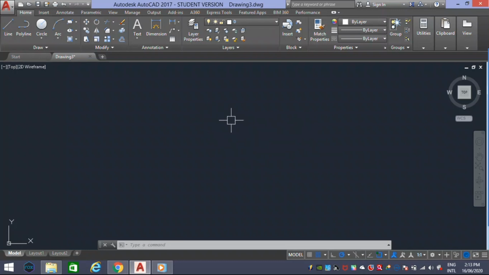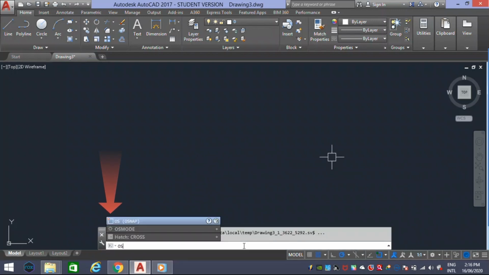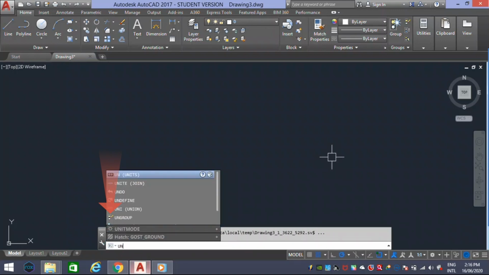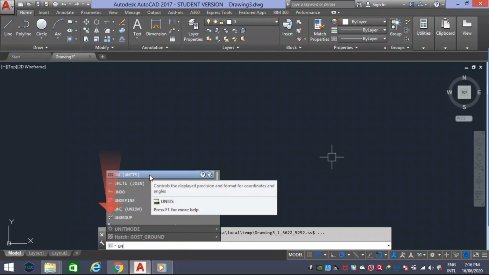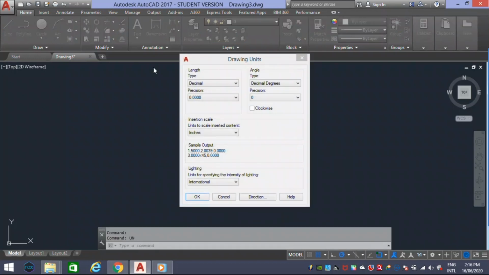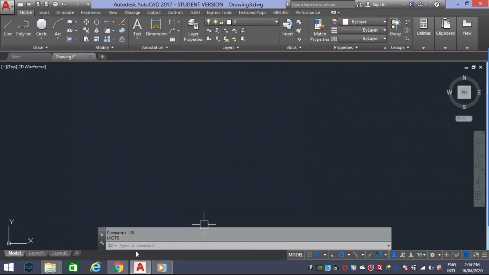Coming to the third step, setting options. In this, I am saying only 3 options: OS, OP, and UN, which are mainly used in AutoCAD. OS is for object snap, where we can add point tracking to objects, that is midpoint, endpoints, etc. Next one is options, where we can change display, selection, cursor length, etc. The last one is units. UN, enter, to set our workspace to feet, inches, mm or centimeters. For that, you will use this units.